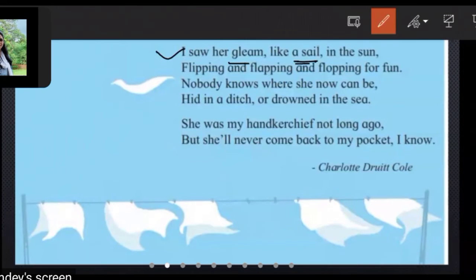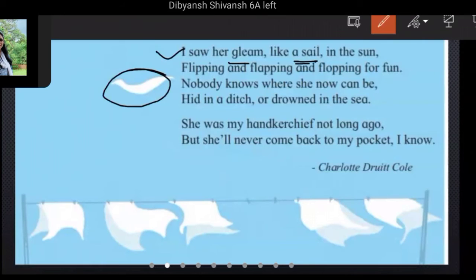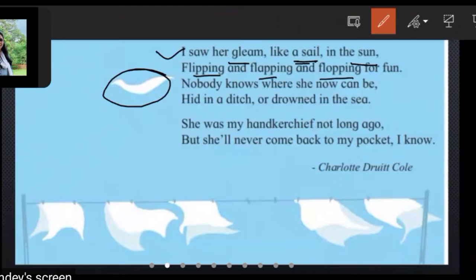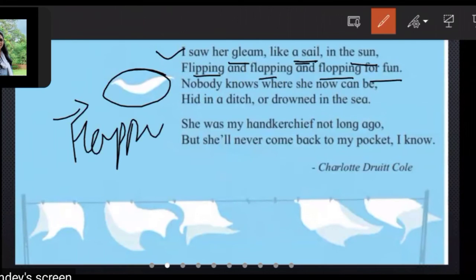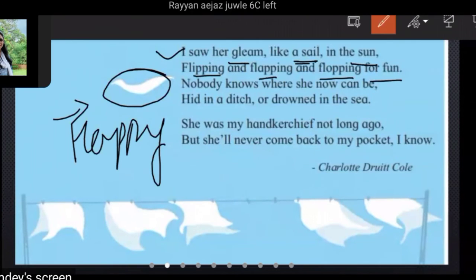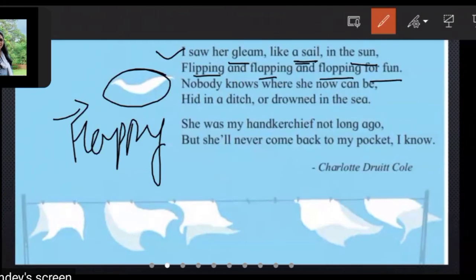Means when it started flying, it gleamed, it was bright, and it appeared like it was sailing in the sky in the presence of the sun, flipping and flopping for the fun. Again, it is making a sound like a fluttering creature, and it is so happy, getting so much fun by flipping, flapping and flopping.